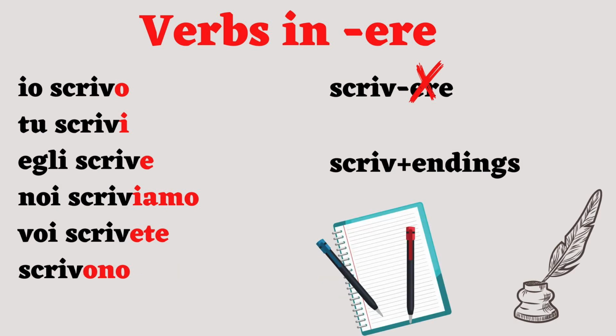Let's take another verb from the second group, like scrivere, which means to write. Let's take away ere and we get the root scriv. To that we add the endings. Io scrivo, tu scrivi, egli scrive. Noi scriviamo, voi scrivete, essi scrivono.